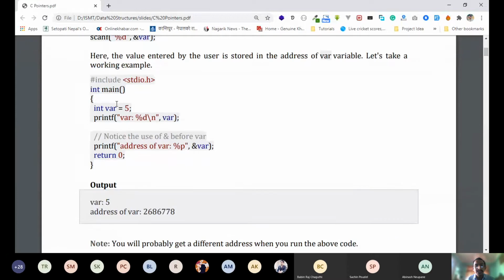When we used a variable in C before, what happened? The variable stores some value. Every variable stores a value. Like var is a variable which is storing 5 as a value. If you put a equal to 10, then a stores the value 10. b equal to 20, then b stores the value 20, something like that.